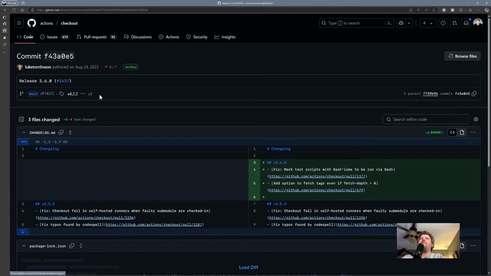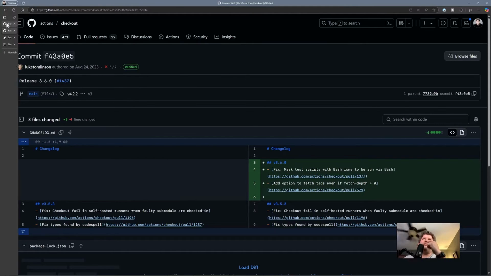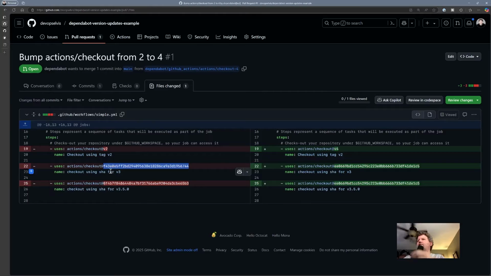You know what? Let's try this again. Let's try something. I'm not sure what's going on, if I'm perfectly honest with you. In case you're not following what's going on, it looks to me like it's taking this, which was tied to, it got this one correct. But it looks like it's taking this, which is tied to v3, and tying it back to this, which as far as I can tell, is tied to v2.7, which is not what I was expecting. So I'm wondering if there was a confusion.